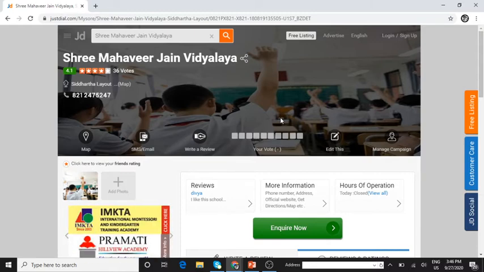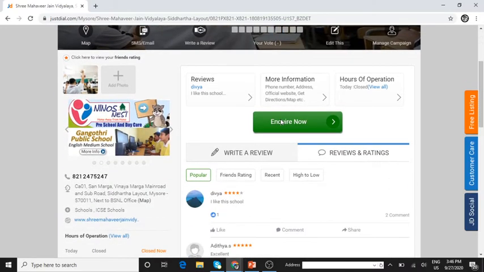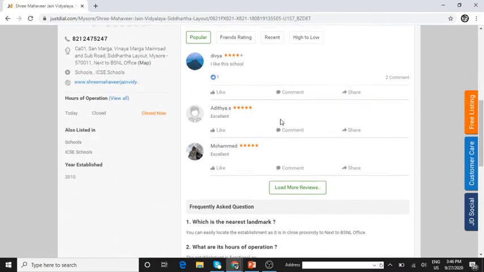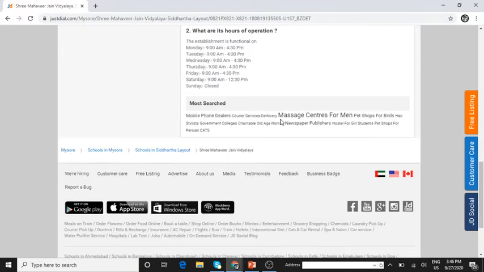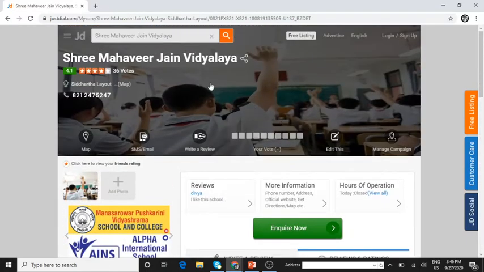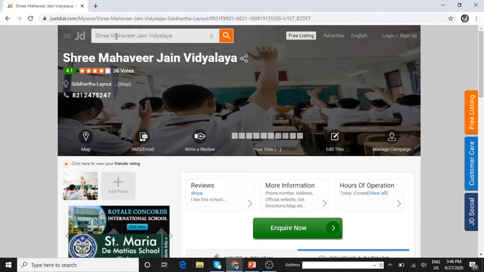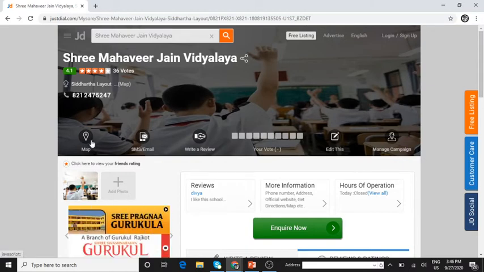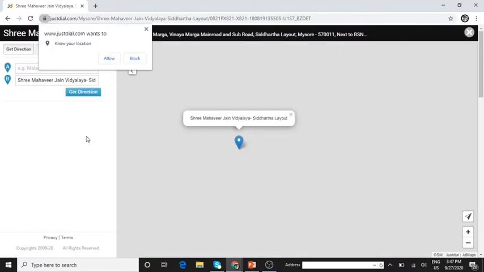Can you see? We have different reviews. The first page what you see is called the home page. Got it? Then these are the different web pages which are available. You can see the map, where it is located, you can see that.